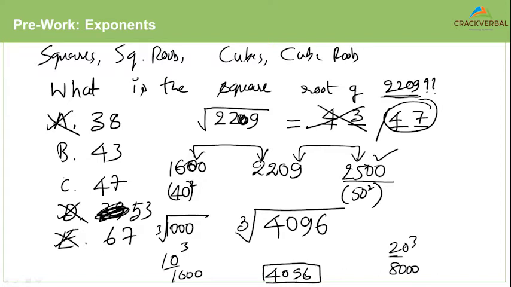And from your knowledge of cubes, you know that the cube root of 4096 will always end with 6, correct? And between 10 and 20, there's only one number which ends with a 6, that is 16.